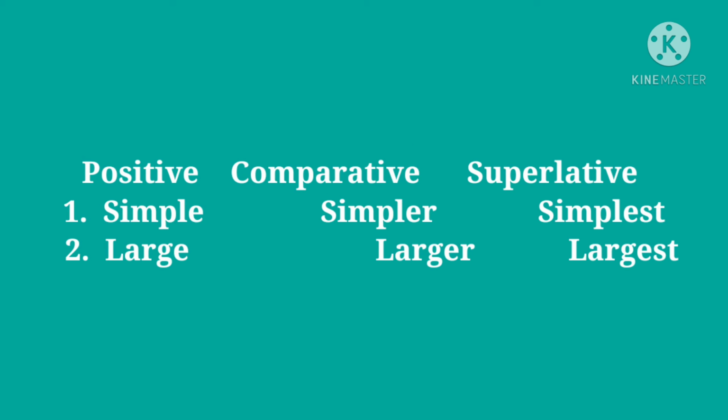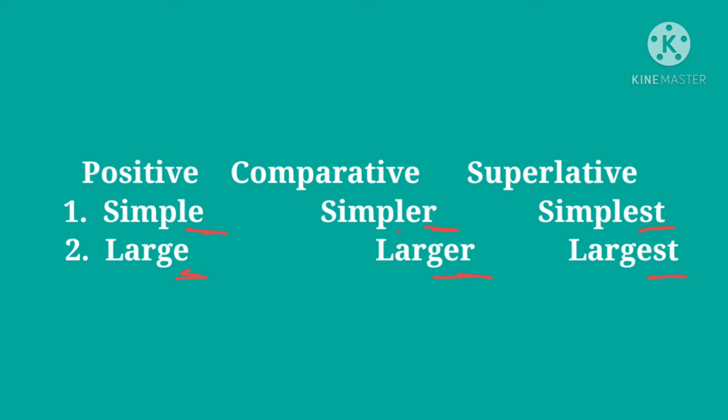If the adjective ends with the letter E, we add R in comparative degree and ST in superlative degree. See the example. Simple in positive degree, simpler in comparative degree, and simplest in superlative degree. Next adjective, large.